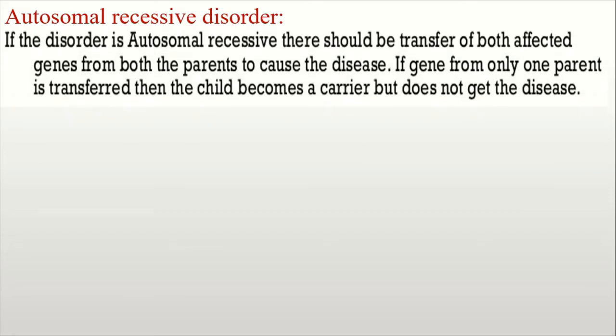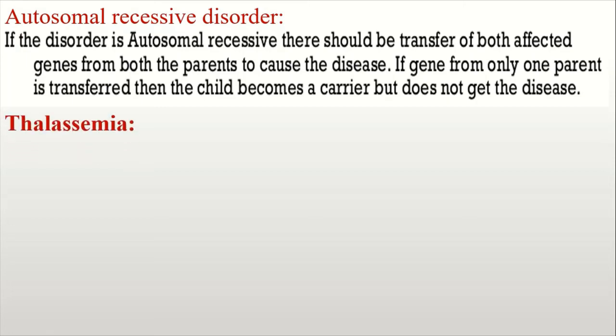Now let's see the autosomal recessive disorder. If the disorder is autosomal recessive, there should be transfer of affected genes from both the parents to cause the disease. If the gene from only one parent is transferred, then the child becomes a carrier but does not get the disease.